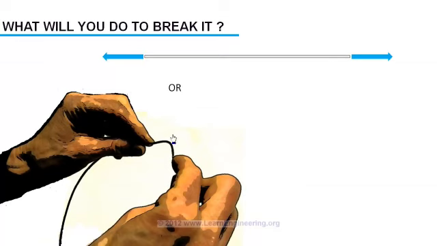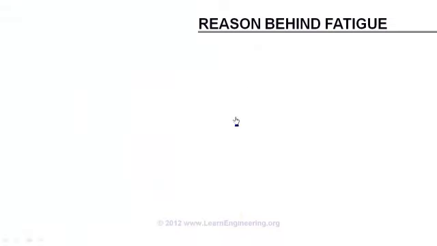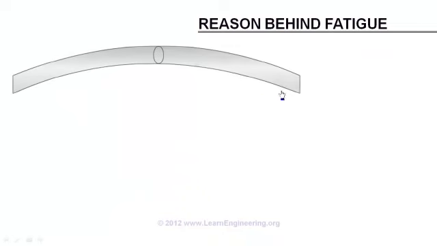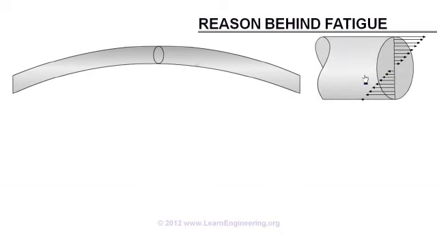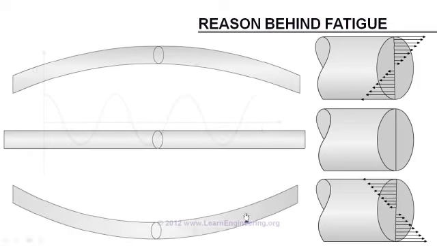So how does material fail due to fatigue? To get an answer for this question, let us have a close look at stress variation in the wire cross-section. When you bend it downwards, bending stress is induced in the wire. It will be tension at the top area, and compression at the bottom area. When the wire is at equilibrium, there will not be any stress on the wire cross-section. When the wire is bending upwards, there will be compression at top and tension at bottom.